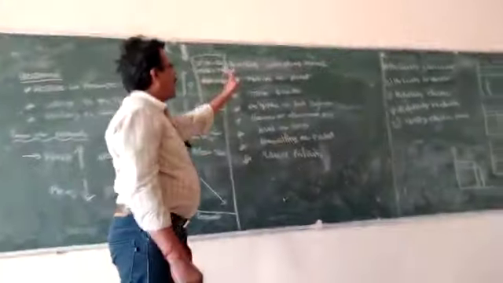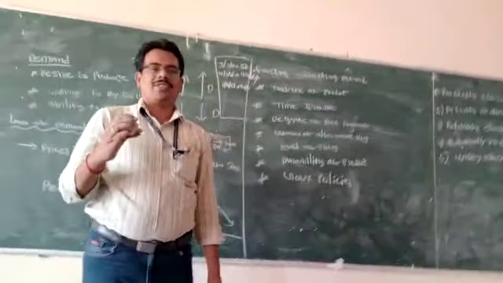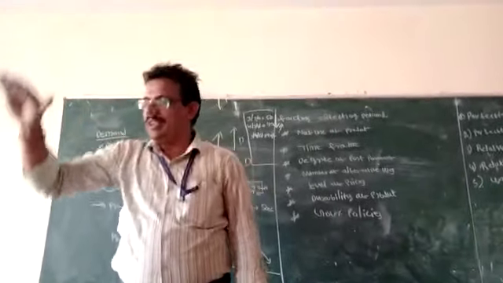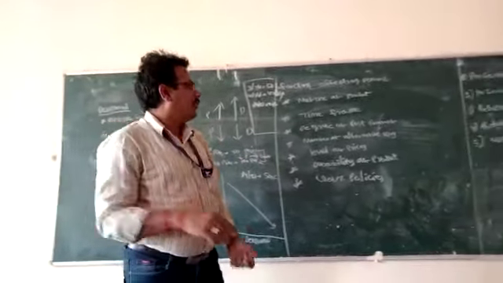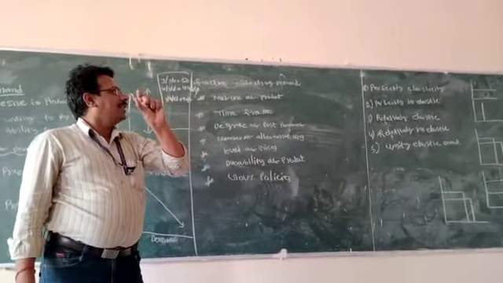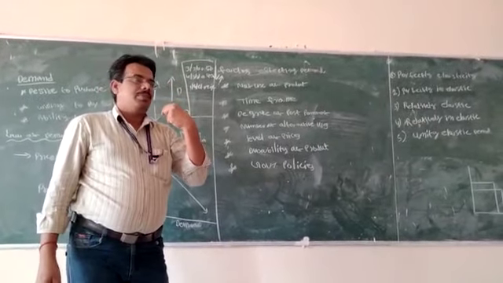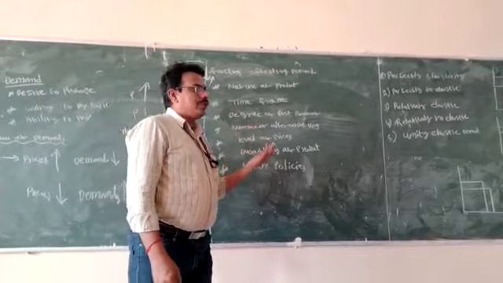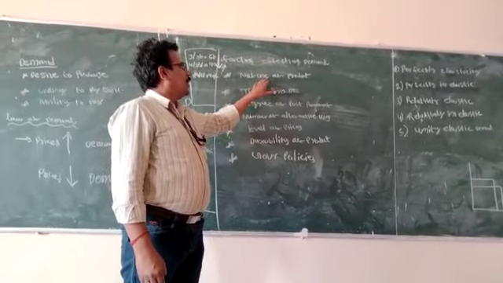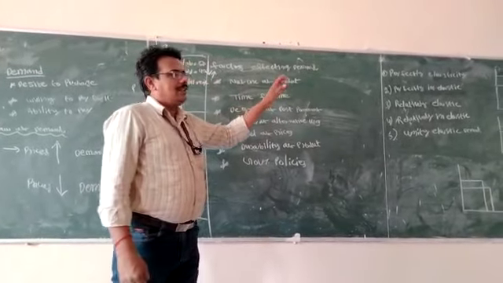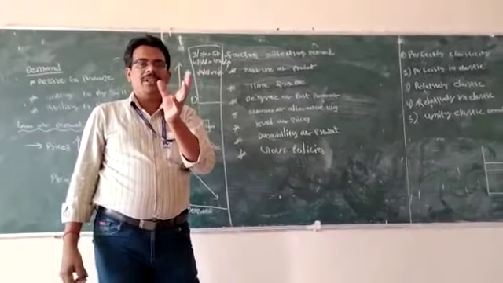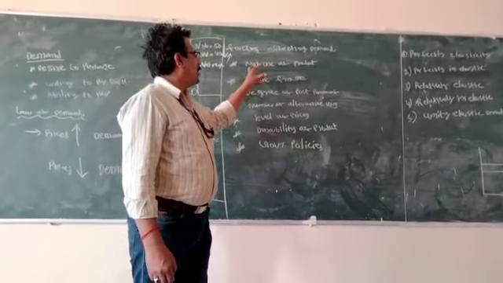Next, we can move to the factors affecting demand. What are the reasons for affecting demand? The demand may be increased or decreased depending on some factors. What are the factors? Nature of the product. Nature of the product is one of the parameters that determine demand. For example, producer goods or consumer goods, availability of the products, and need and necessity of the product, like an essential product or a luxury product. Depending on the nature of the product, the demand will be increased or decreased. So that is one of the factors.